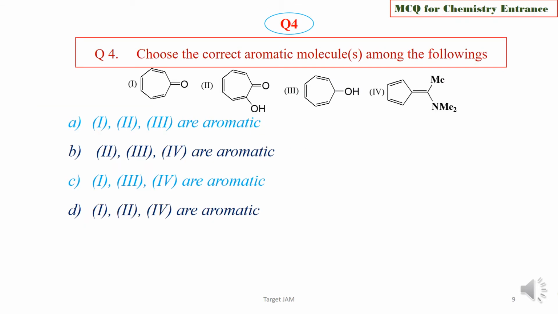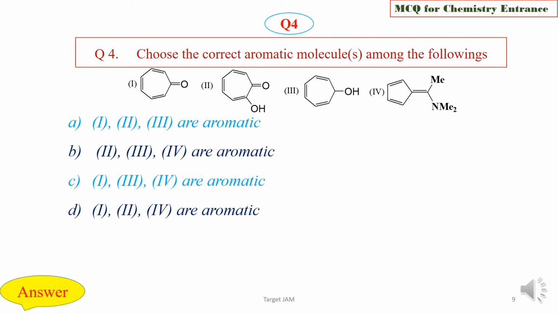Question 4. Choose the correct aromatic molecules among the following. See the structure of these 4 compounds and find which are the aromatic molecules. Option A, 1, 2 and 3 are aromatic. Option B, 2, 3 and 4 are aromatic. Option C, 1, 3 and 4 are aromatic. Option D, 1, 2 and 4 are aromatic. Choose the correct option.